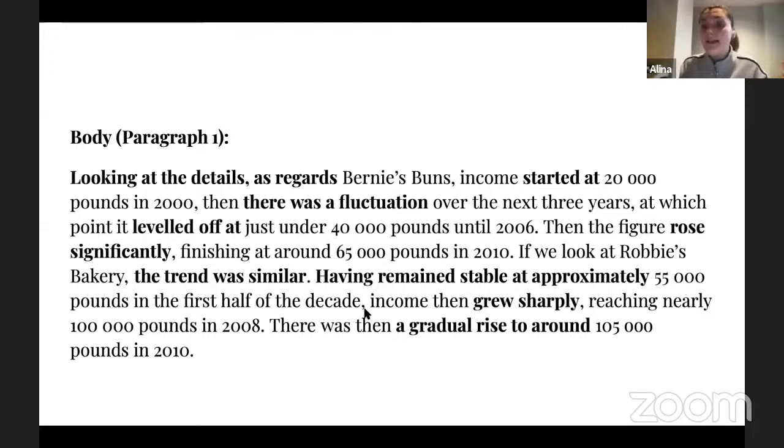Then you see that, again, I'm following another line, another bakery, right? And I described that it was stable, then the income grew sharply. Again, you see that I'm using the structure of a verb and adverb, right? And again, I'm proving it with my numbers, reaching nearly £100,000 in 2008. Make sure that if you have years, you connect it with years, as I'm doing right here, for example, right?